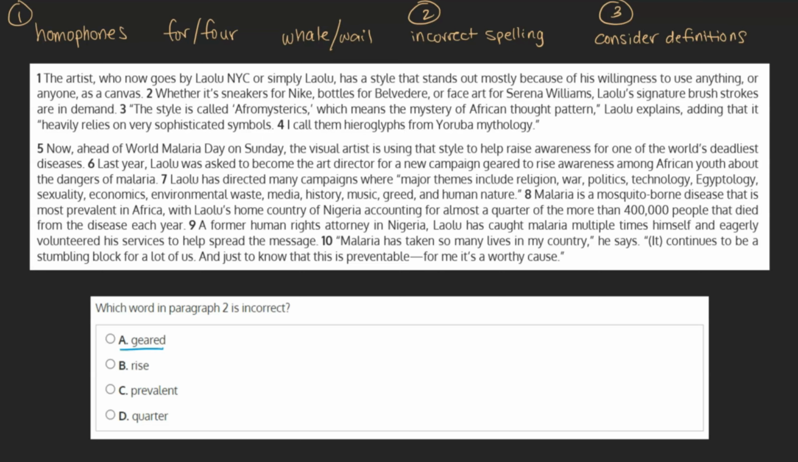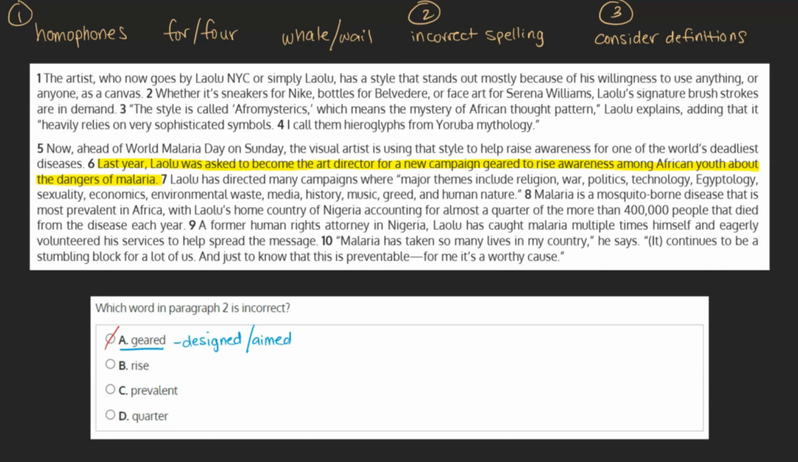A. Geared. We find the word geared in sentence 6, which tells us that last year, Lao Lu was asked to become the art director for a new campaign geared to raise awareness among African youth about the dangers of malaria. As geared means designed or aimed, which we can see fits in this context, this can be marked as incorrect.